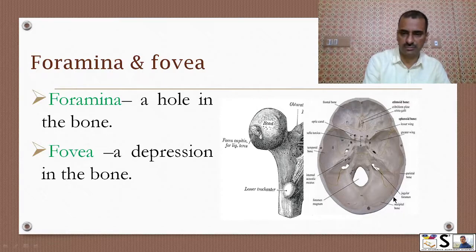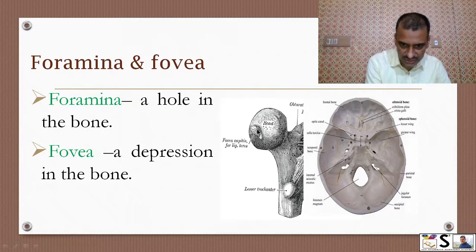Foramina or fovea. Foramina are holes in the bone like this. This is a foramen, this is a foramen, this is a foramen. And fovea, this is just a depression. Here you can see there is a depression. So this is fovea.